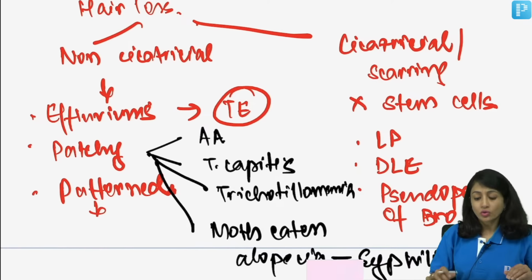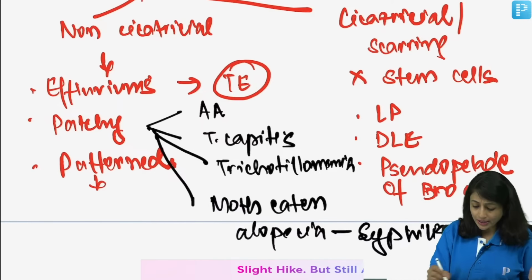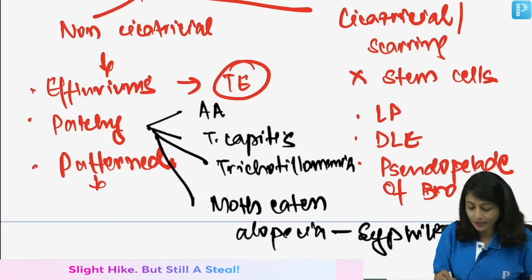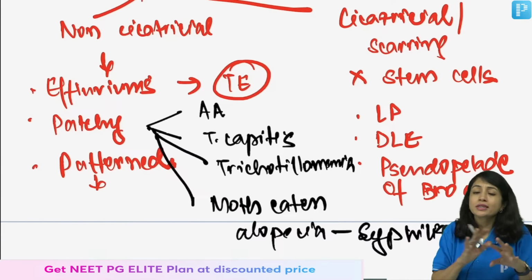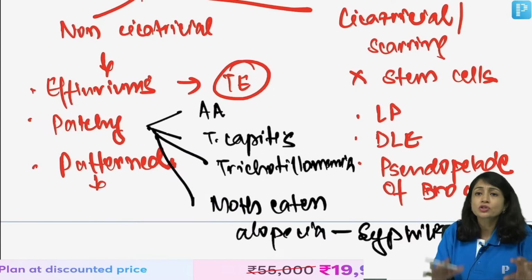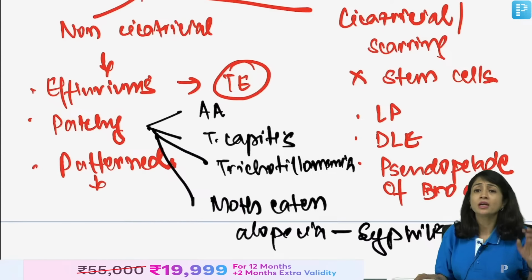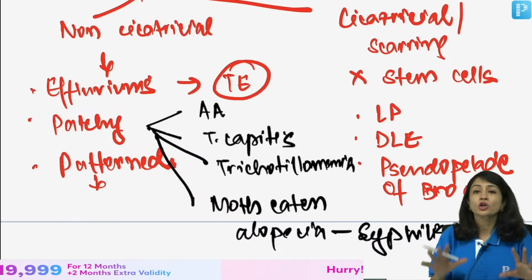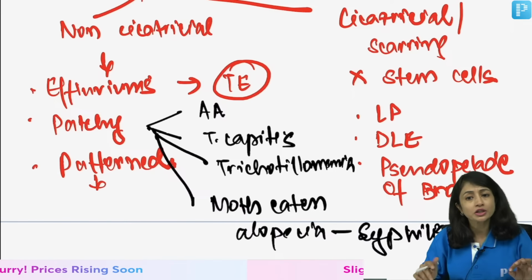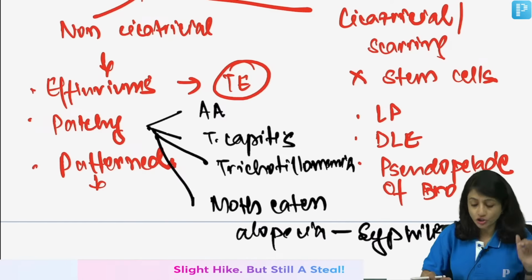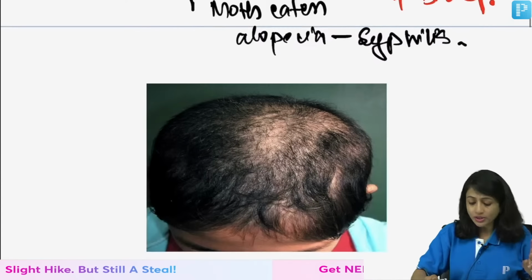Great. So, alopecia, all this I will be discussing, just quickly telling you about moth-eaten alopecia. It's seen in syphilis. If they want to ask you this, they will give you other features of syphilis. They will give you VDRL positivity, because moth-eaten alopecia cannot be a standalone finding. Okay. When they are giving you cicatricial alopecia, think of these three conditions. Now talking about the non-cicatricial alopecia.